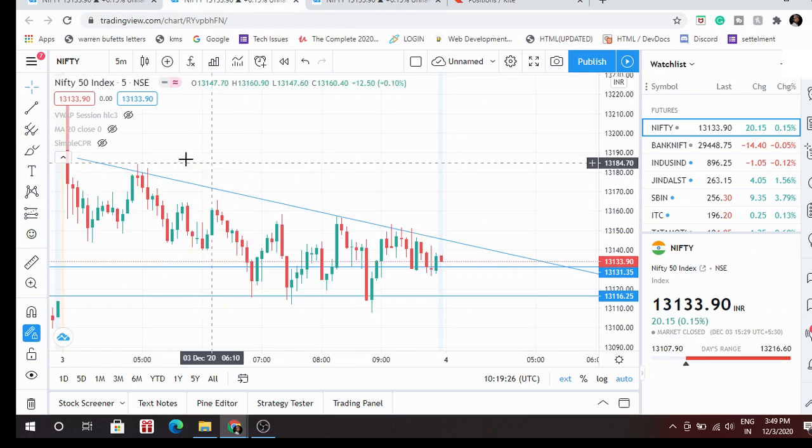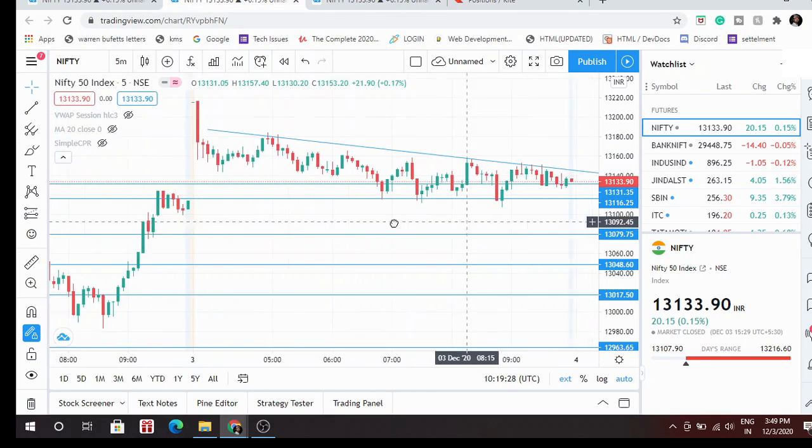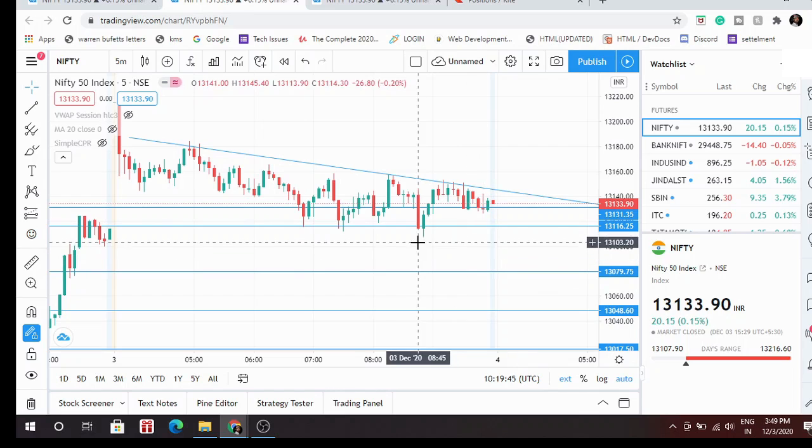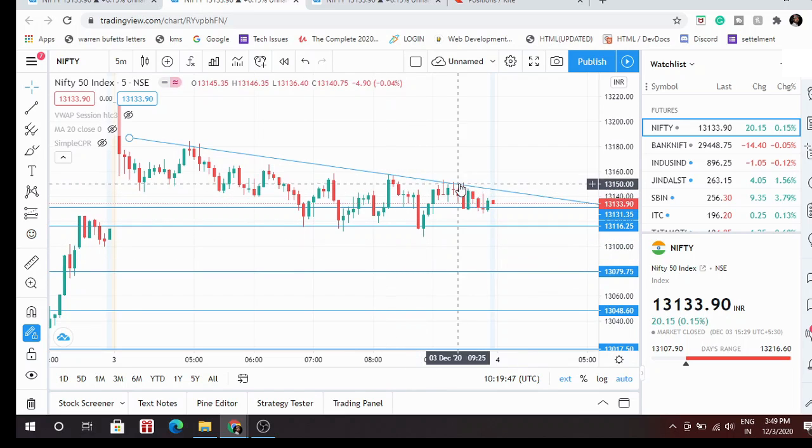You know why I took the trade and why I exited: this was my stop loss. My pattern was broken, so I was expecting that the market would now touch this level and it would be a huge loss for me. So I exited. Here I took another trade, because as this market is going, I'm expecting it will go down.